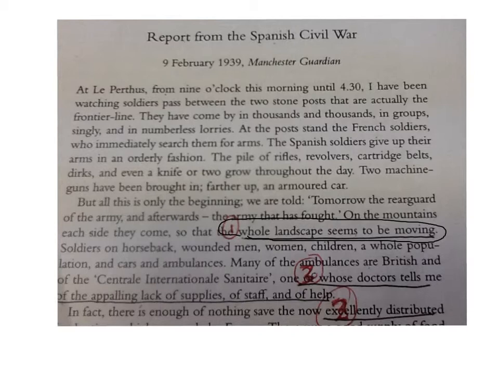The writer is describing all the different types of people that are gathering and moving across the landscape. The refugees moving from Spain to France.